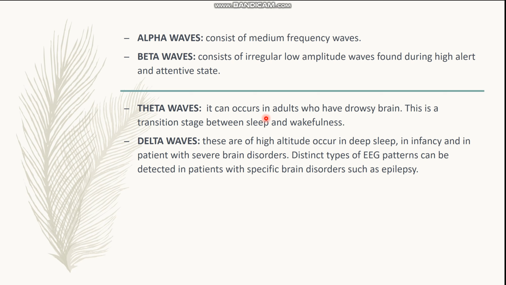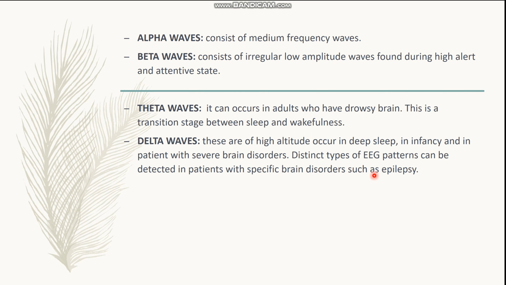The theta waves are present in adults with a drowsy brain, the brain which is not active, not fully functional. This is a transition state between sleep and wakefulness. Then come the delta waves. These are of high amplitude and they occur in deep sleep, in infancy, and in patients with severe brain disorders.